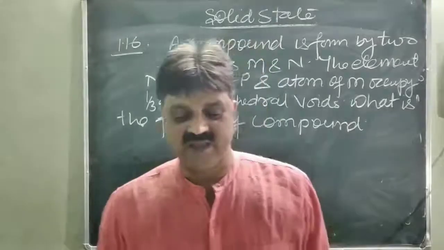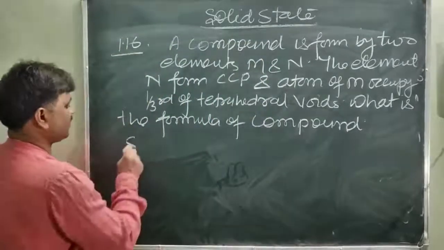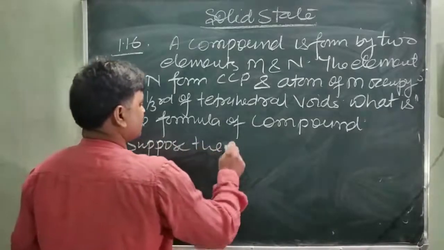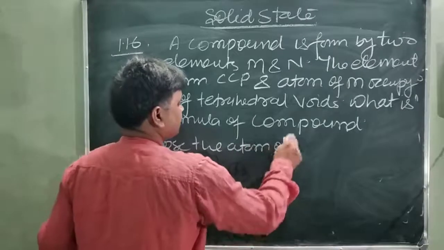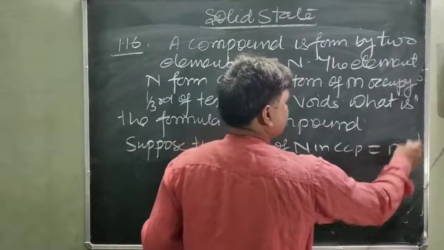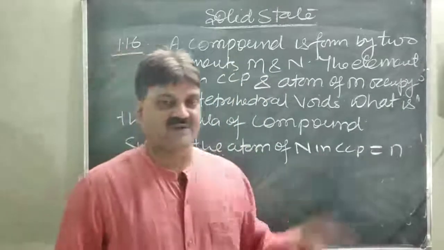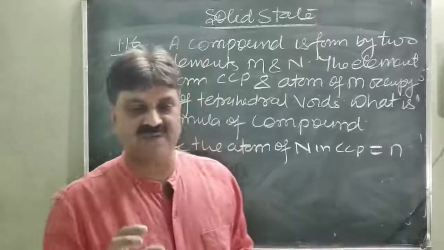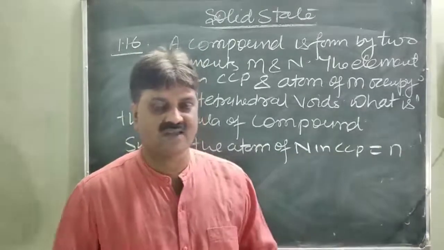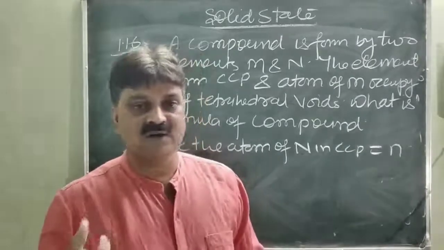You know that in a given compound, suppose the number of atoms of N in the CCP is n. We are taking this as n, the total number of atoms in the CCP of N. And now M atoms occupy the 1/3 of the tetrahedral voids.